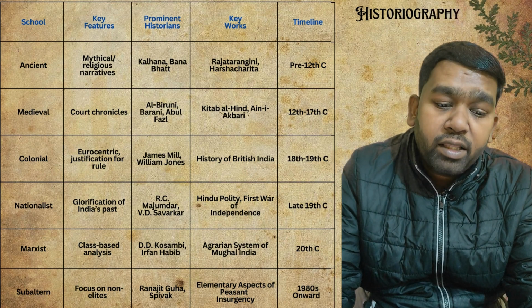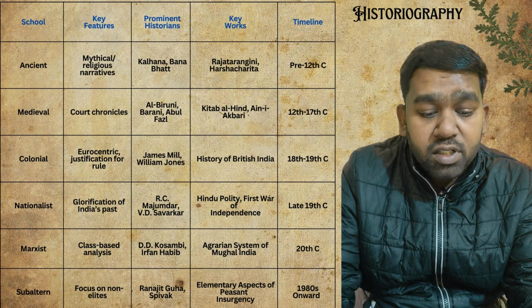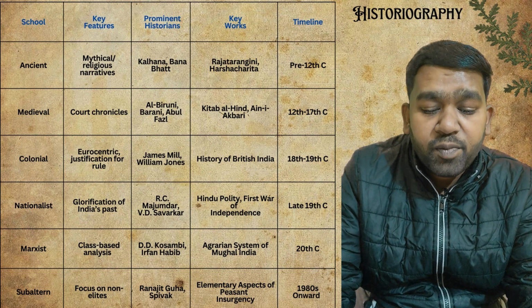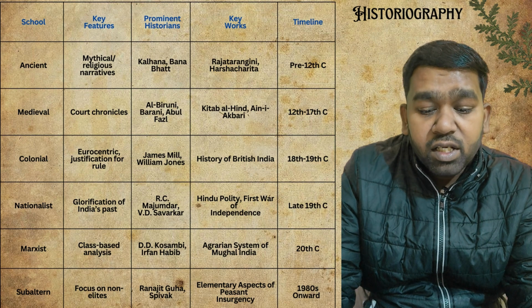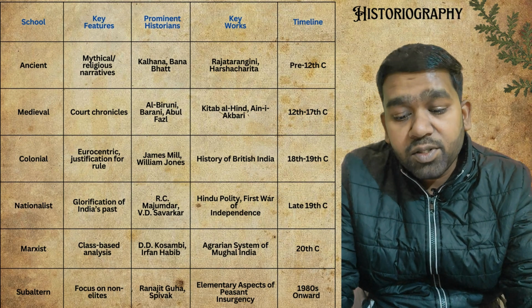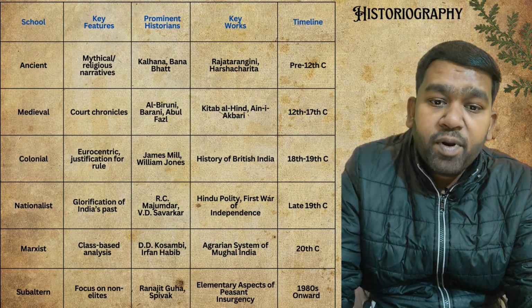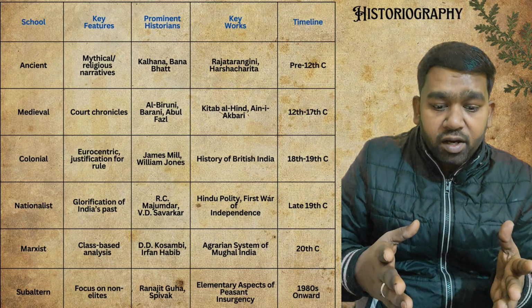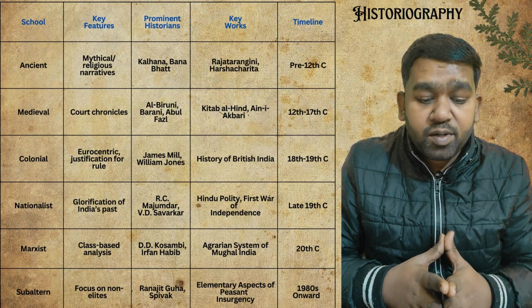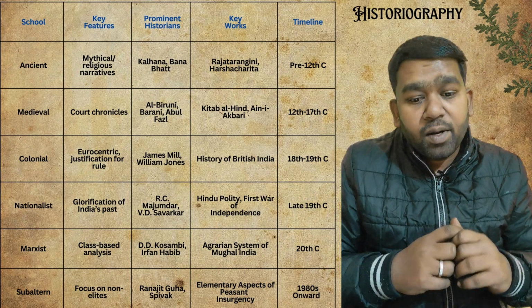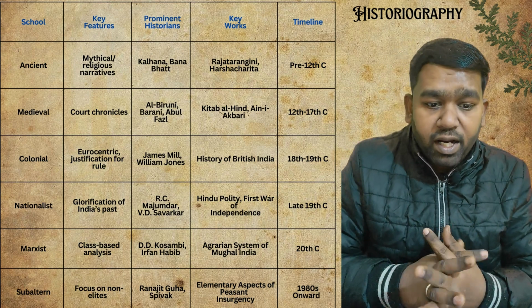Then we have colonial India. They focus on the Eurocentric approach, justification for British rule. The major historians are James Mill, V.A. Smith and William Jones. The major book is History of British India, and the time period is 18th century to 19th century. Nationalists focus on glorification of India's past: R.C. Majumdar, V.D. Savarkar. Marxist historians use class-based analysis: D.D. Kosambi and Irfan Habib. In Subaltern, the focus is Ranajit Guha and these writings.